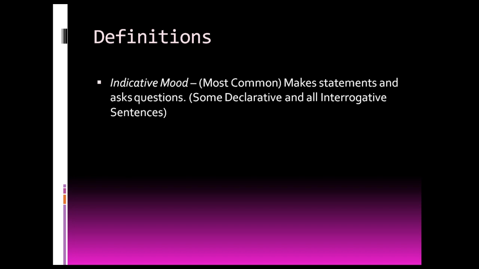All right, the moods of verbs. First is the indicative mood, or it indicates. This is the most common type of mood in a verb. This makes statements and asks questions. So all interrogative sentences, go back to 7th grade vocab. Interrogative, asking questions, all those are indicative mood. So if it's a question, boom, done, indicative mood.